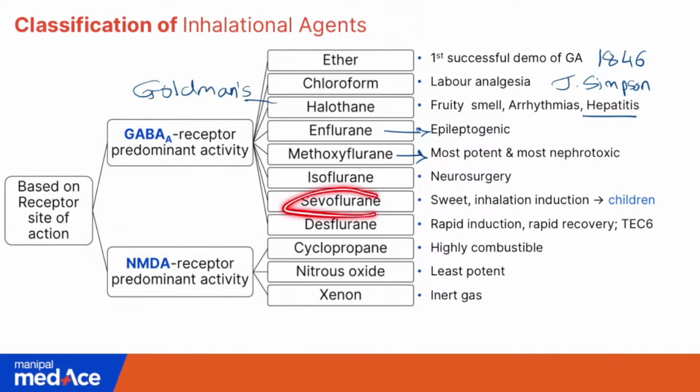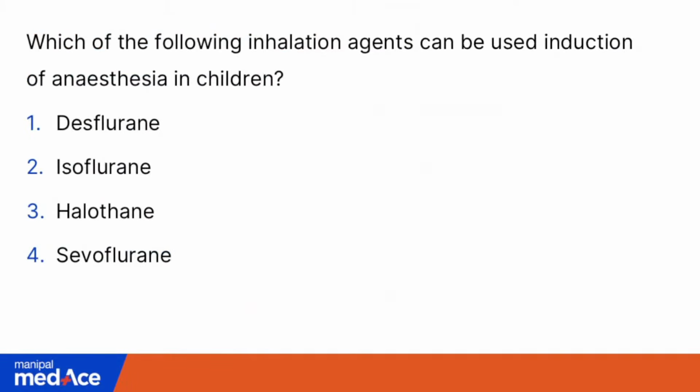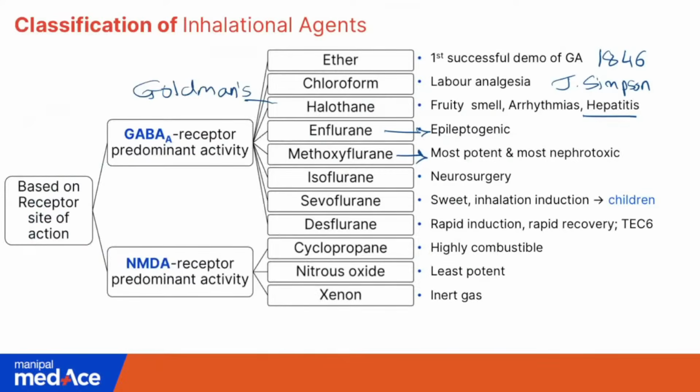Sevoflurane, on the other hand, has a sweet smell, therefore it is very useful for inhalational induction, especially in pediatric patients. So, if you can see, our question asks which of the following inhalational agents can be used for induction of anesthesia, that is inhalational induction in case of children. So, what should be the answer?